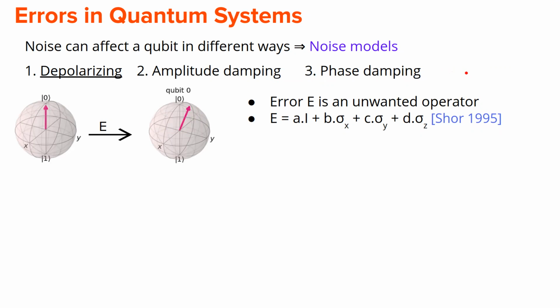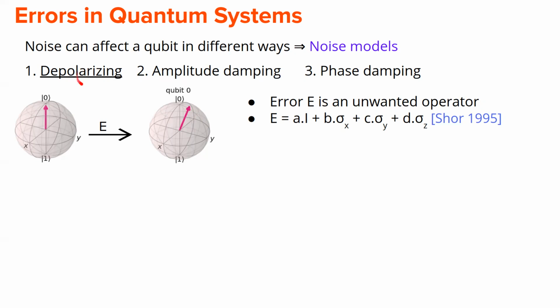But the action of noise can actually be mathematically represented in multiple ways. We'll focus on the depolarizing noise model, but quickly to elaborate, the amplitude damping actually captures those types of systems which are already in higher energy states, but they spontaneously decay to the ground energy. And the phase damping is where the system spontaneously acquires some unwanted phase amongst the basis states.